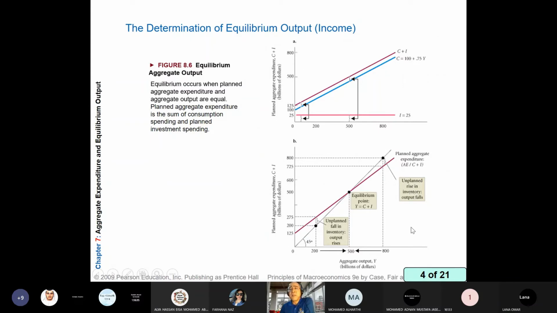Why is there an unplanned increase in inventory? Because we produce 800, we sell less than 800. So 800 minus 725, it is plus 75. So this is unplanned increase in inventory. By next year, we will produce less. Why are we going to produce less? Because demand represented by 725 is less than supply represented by aggregate output of 800.